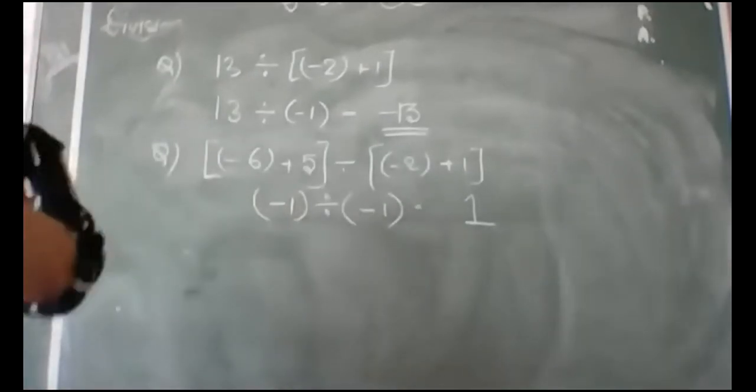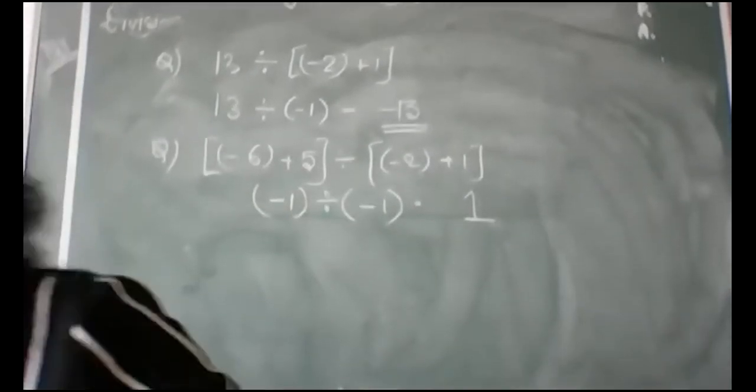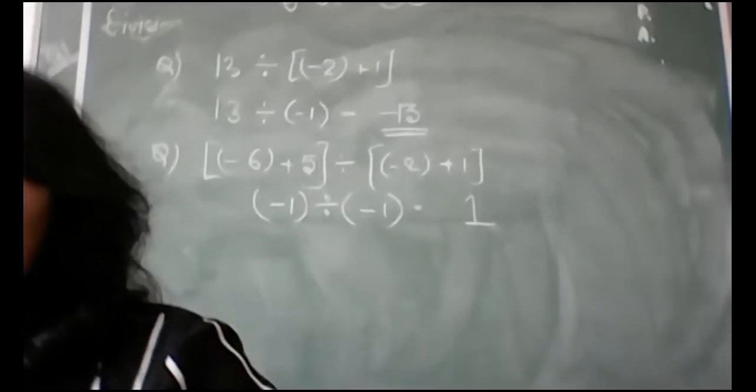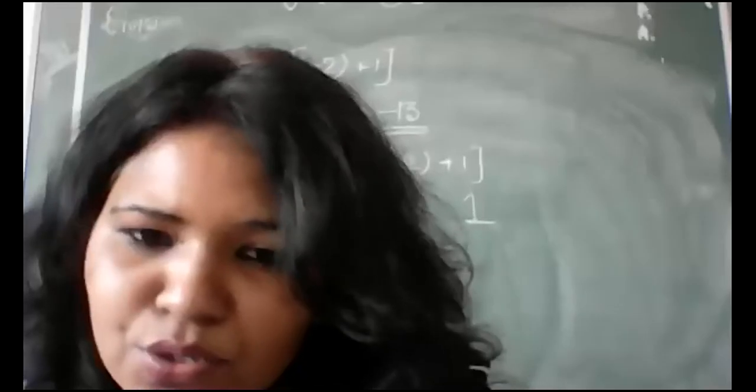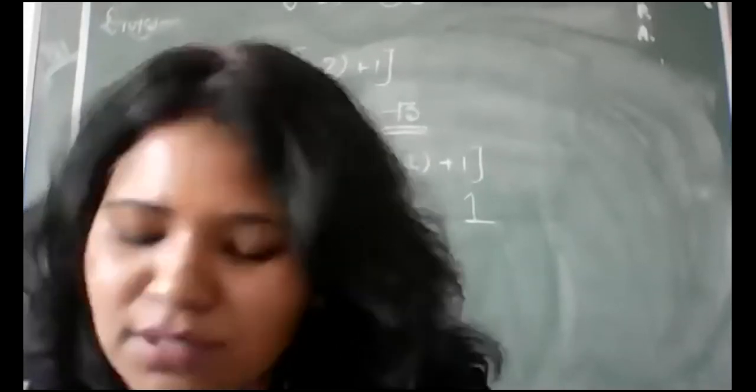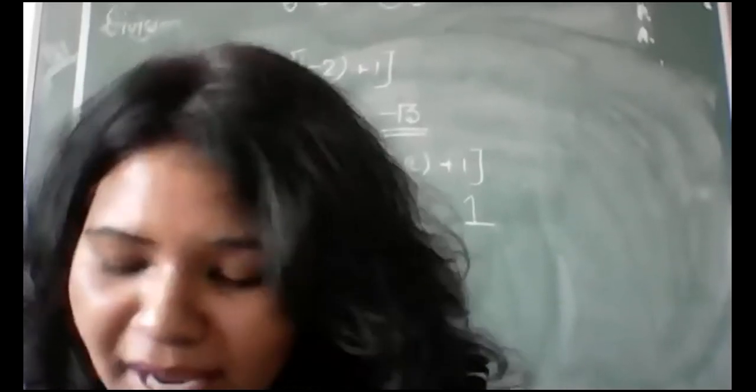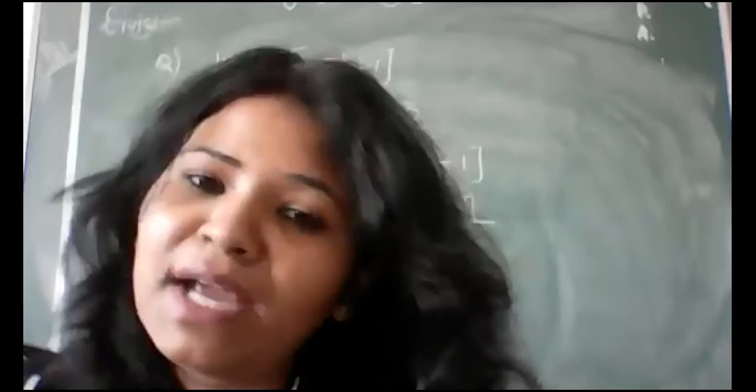Now this is completed. This is question number 1, which is done. So in question number 3, it is telling us to fill in the blanks. Okay? The first one is 369 divided by blank, answer is 369 only.